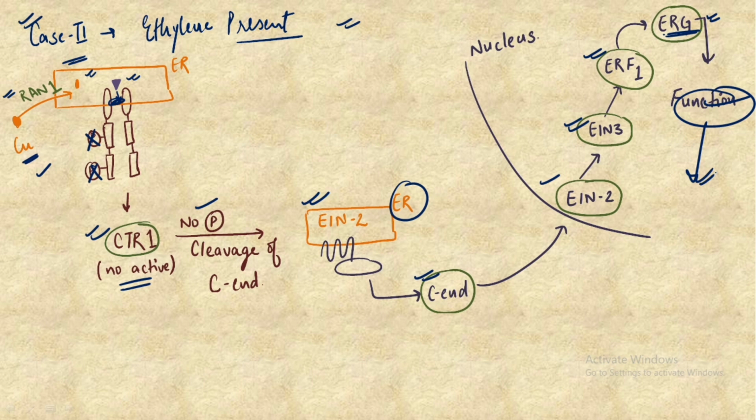So this is the complete functioning and the complete signaling pathway of the ethylene plant hormone.